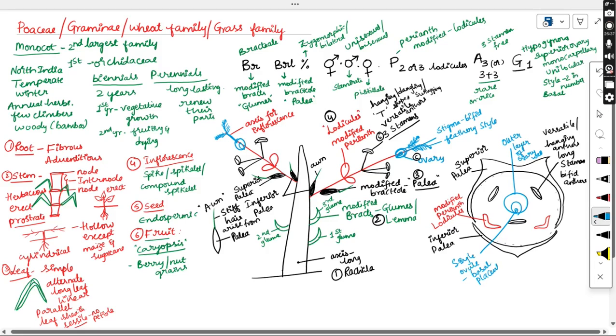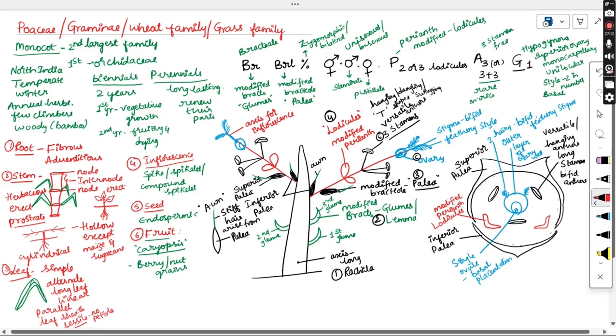So the placentation is basal placentation. You can find only one chamber here. And as we said, the hairy or feathery type of stigmas are present. In some cases, you will see these feathery stigmas even in the floral diagram. So these are the two hairy structures, showing the bifid nature of the stigma, or the feathery nature of the stigma. And there is a speciality in this case.